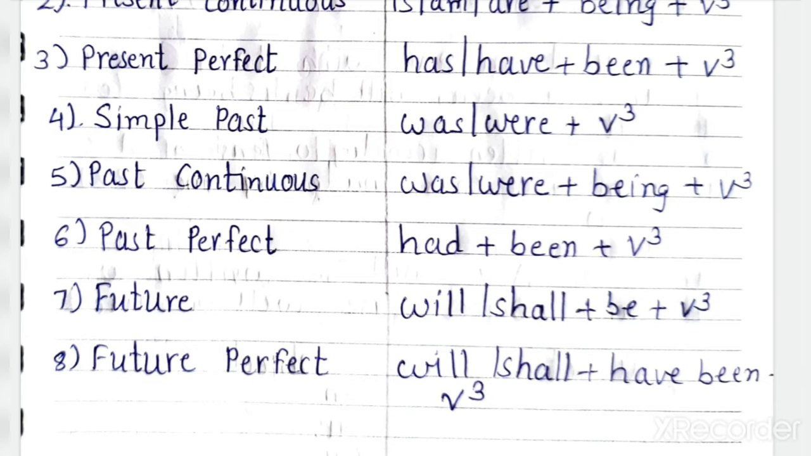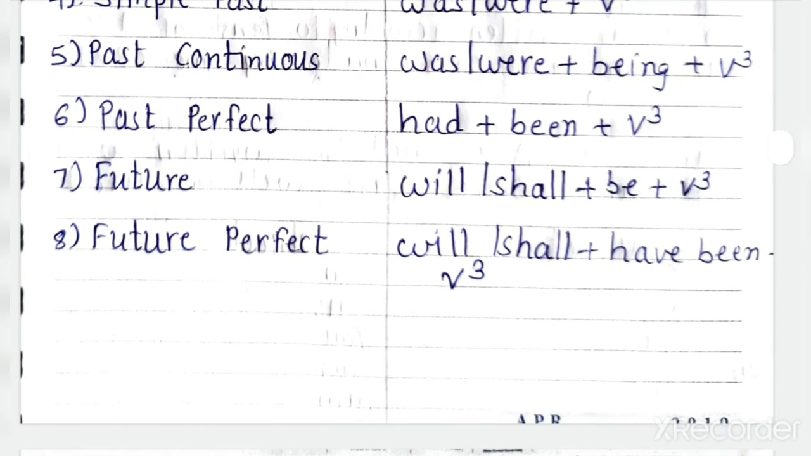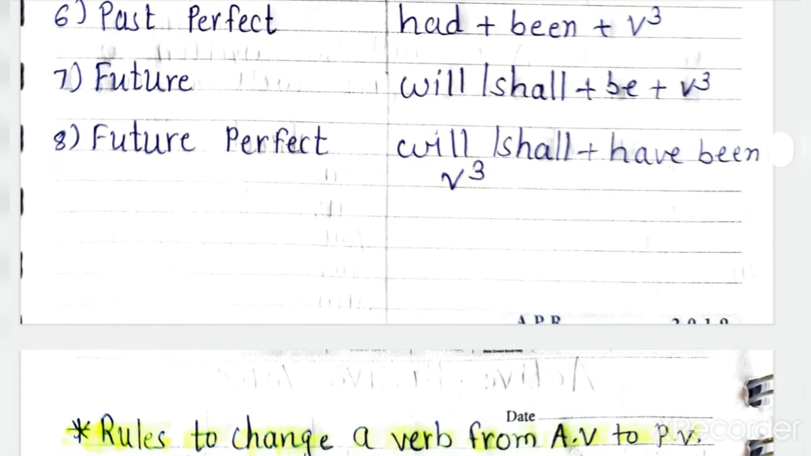Next one is past perfect tense. In past perfect tense, only the had form is there. With all the persons we use had plus been plus V3. Then simple future tense. According to the subject, write will or shall plus be plus V3. The next one is future perfect tense. Use will or shall according to the person, plus have been plus V3.